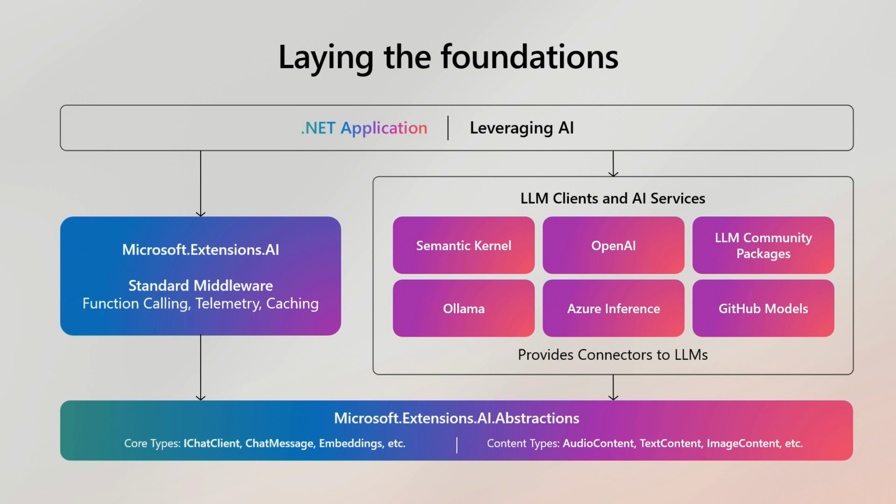And so with these abstractions, various services like OpenAI, Semantic Kernel, and many others can just program to the abstractions, and as a developer, it makes it easy to integrate into your applications. Right? We also provide middleware with Extensions.ai that provides functionality like tool invocation, telemetry, and caching, which we're going to see here in a second.